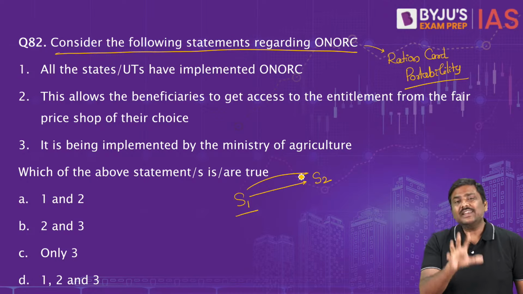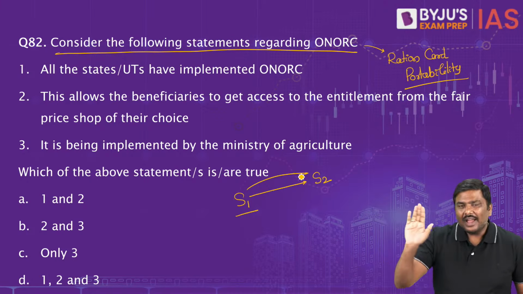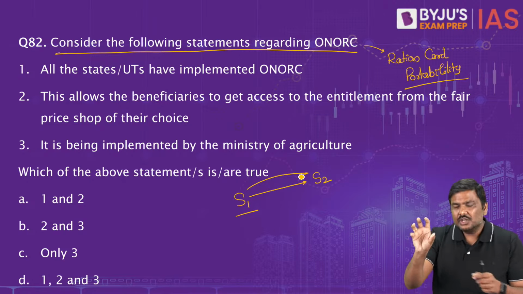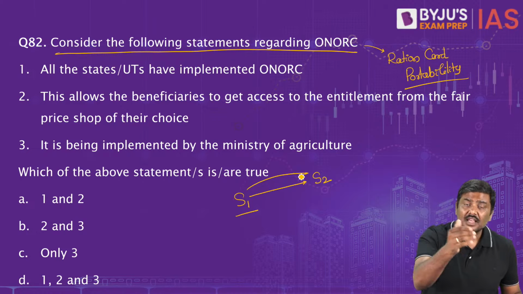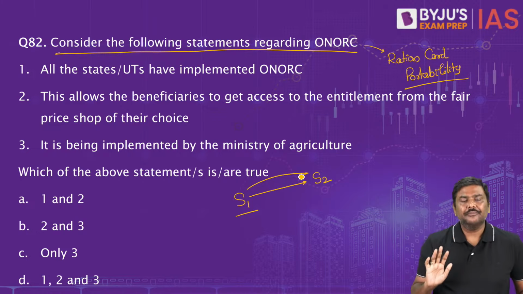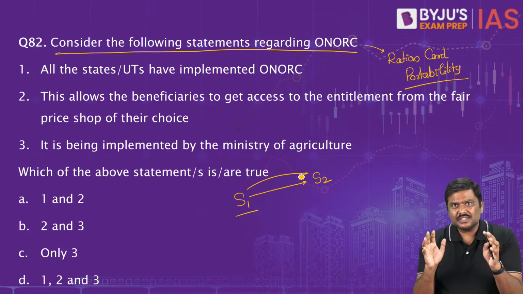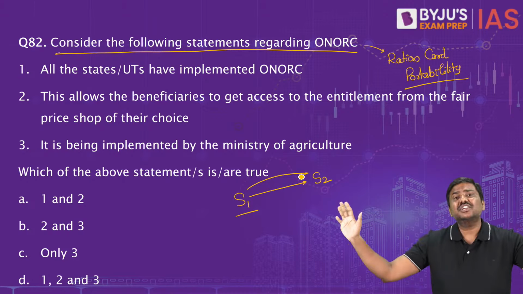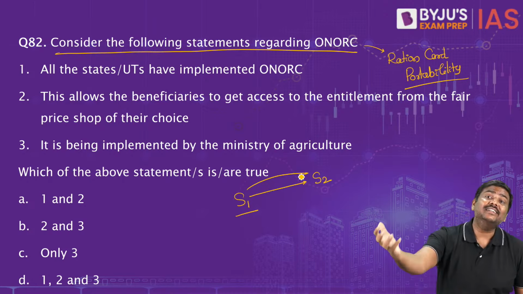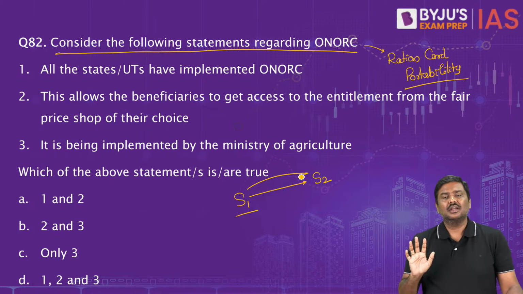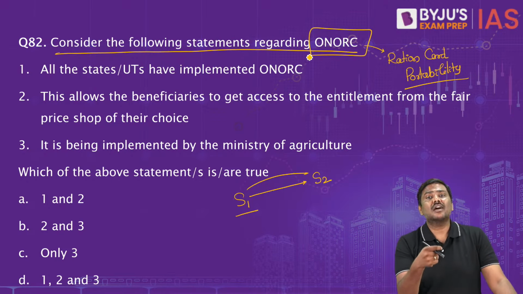The argument of one nation, one ration card is, you have your Aadhaar credential, and the Aadhaar credential will be used to identify whether you are a beneficiary under NFSA. If yes, how much is your entitlement? Now you can go to any fair price shop. I hope you understand this. You can go to any of these ration shops, provide your Aadhaar authentication and get the entitlement from these shops. That is basically the concept of one nation, one ration card.